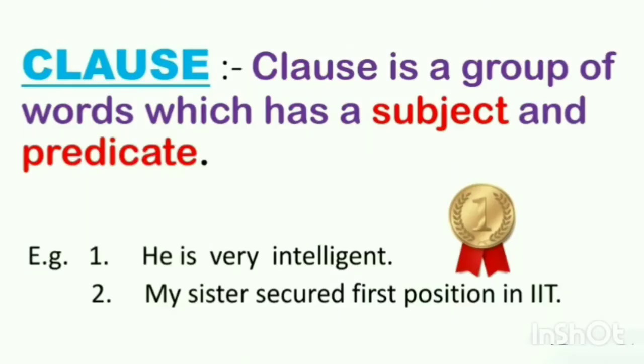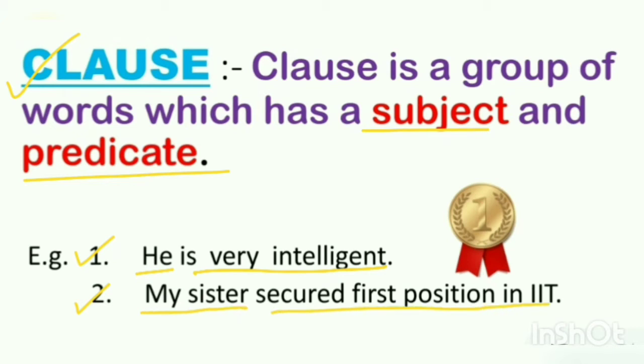Let's see what is a clause. Clause is a group of words which has a subject and predicate. Examples: He is very intelligent. He is a subject. Is very intelligent is a predicate. Number 2, my sister secured first position in IIT. My sister is a subject. Secured first position in IIT is a predicate.